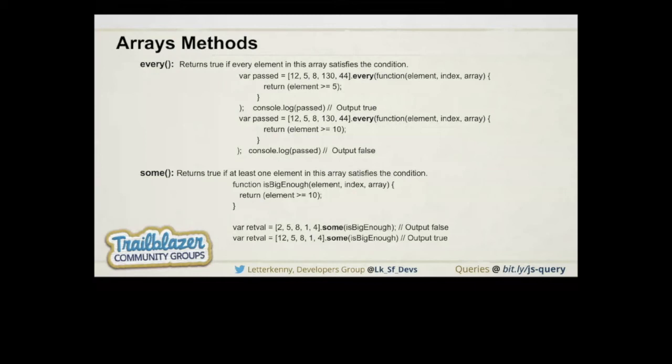So in our case we have an array that holds numbers, and we are using the every method, and inside we have the same kind of syntax: element, the current element, index, and the actual array. And we need to check whether all elements are greater than 5 or not. Because all the elements are greater than or equal to 5, it will return true. And if we check with another number like 10, because there are two elements less than 10, it will return false.